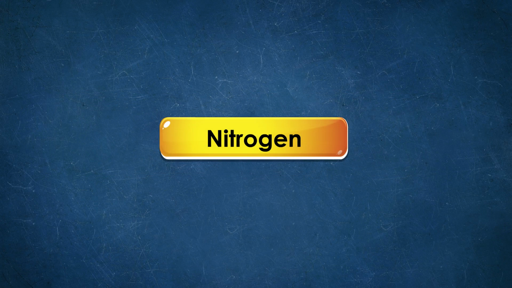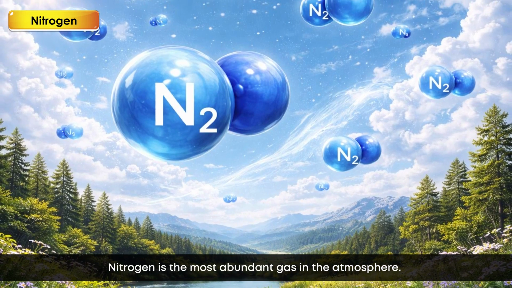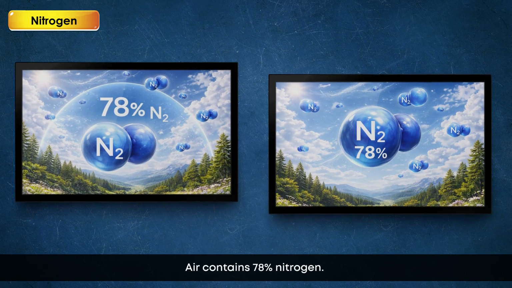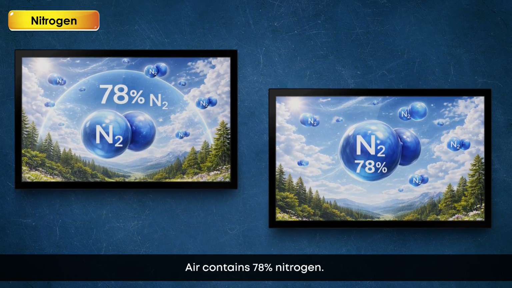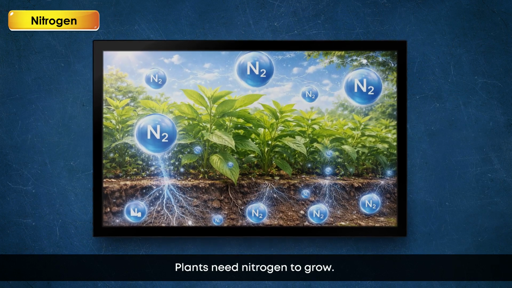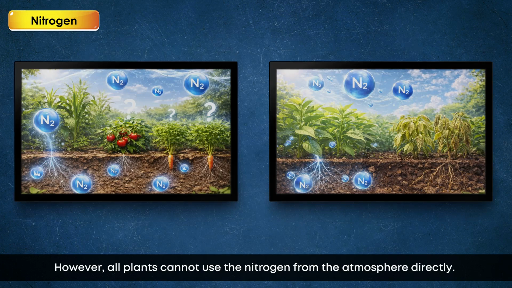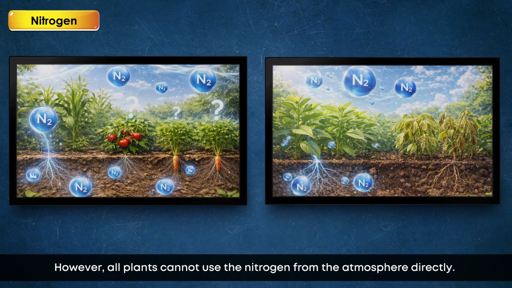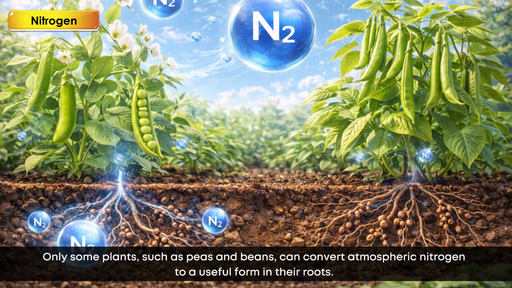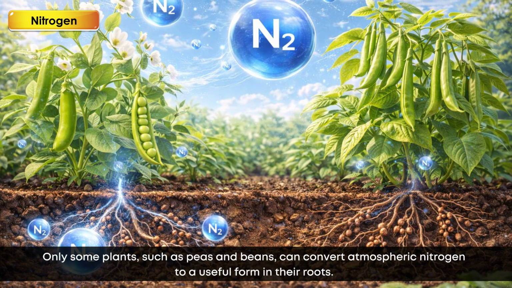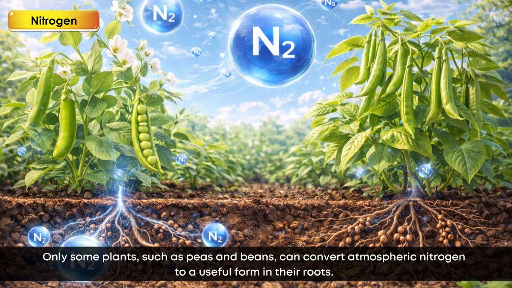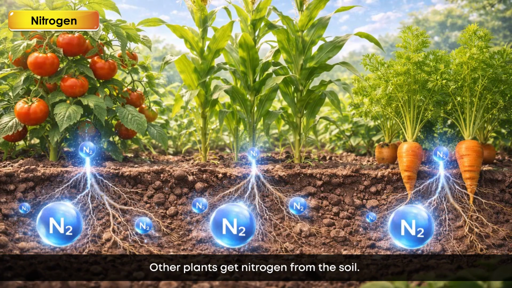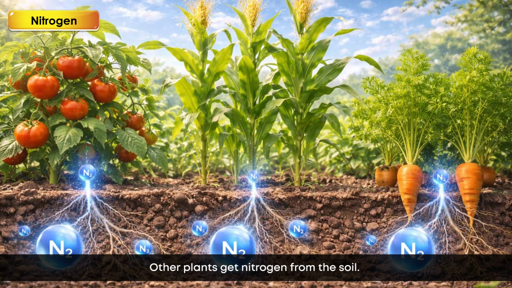Nitrogen. Nitrogen is the most abundant gas in the atmosphere. Air contains 78% nitrogen. Plants need nitrogen to grow. However, all plants cannot use the nitrogen from the atmosphere directly. Only some plants, such as peas and beans, can convert atmospheric nitrogen to a useful form in their roots. Other plants get nitrogen from the soil.